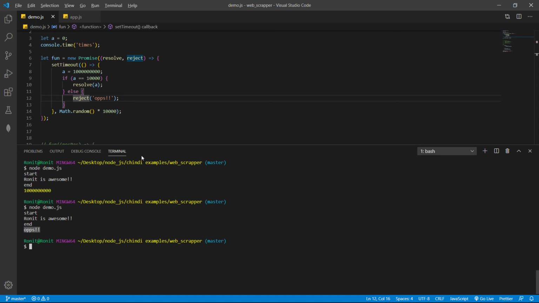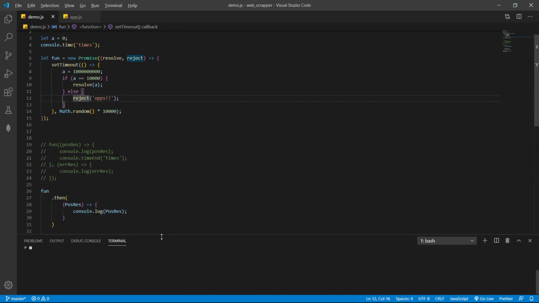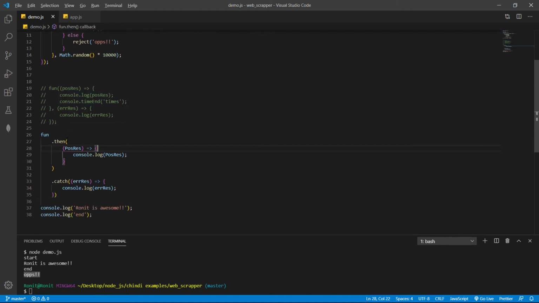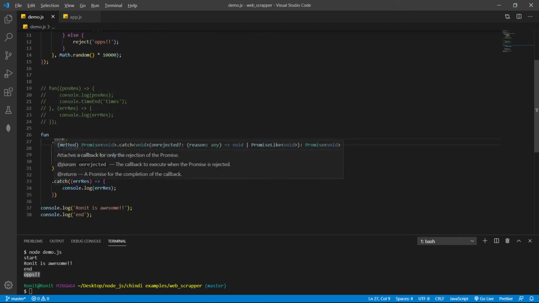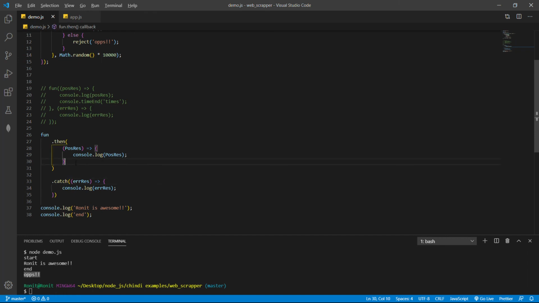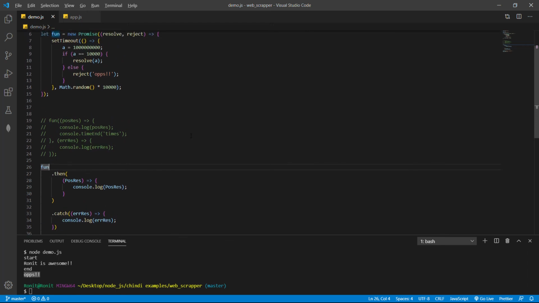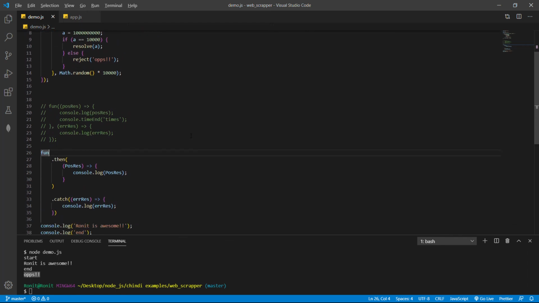So yes, we can deal with promises in here. We can replace our nested callbacks with dot then and dot catch. And we can do so many things inside dot then also. If you have multiple calls, we can deal with those inside dot then only, so that won't be confusing either. So there is one more option with this.